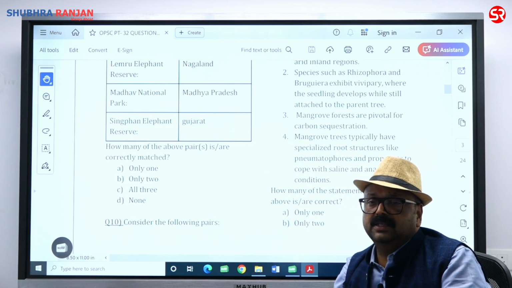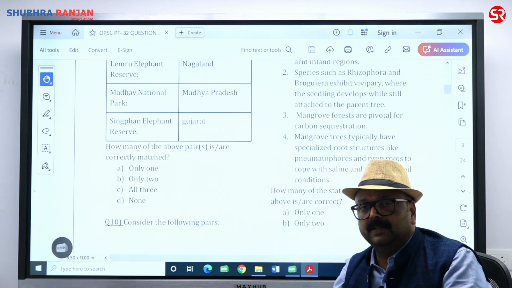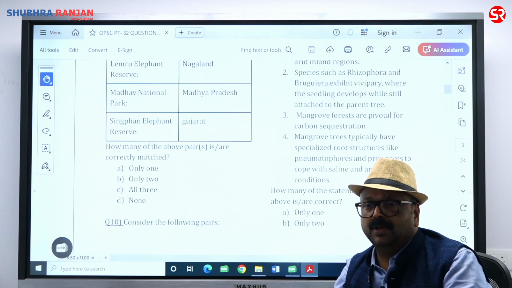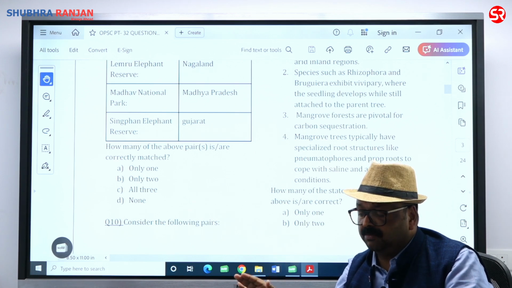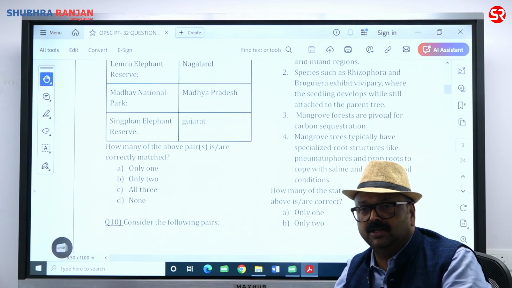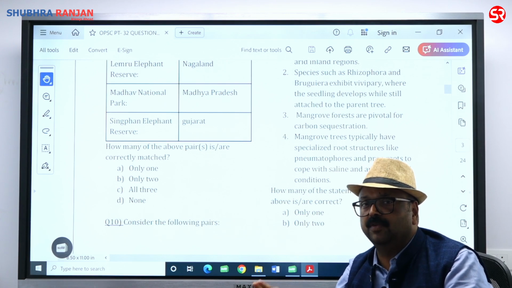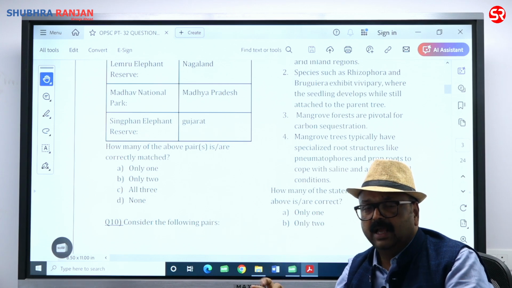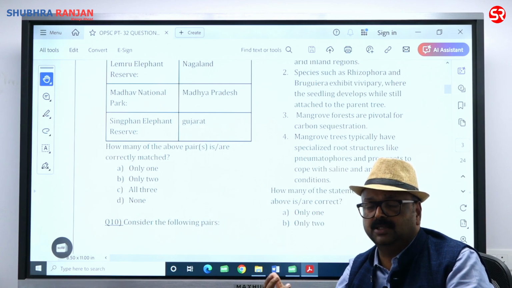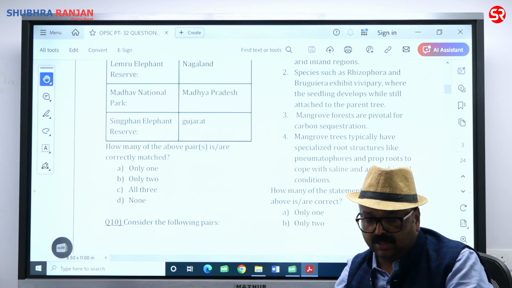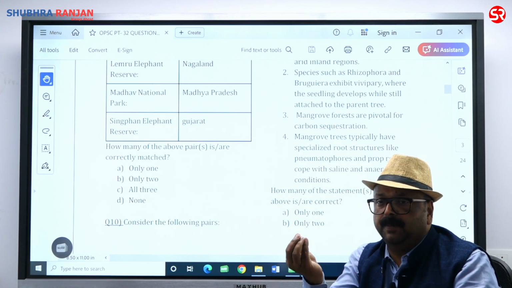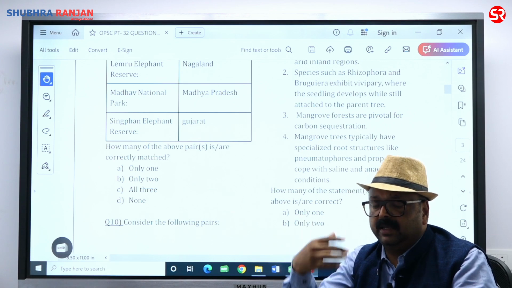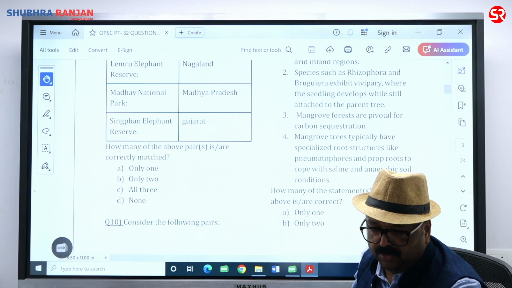Pneumatophores are specialized negatively geotropic root. They basically help in respiration, especially respiration in the root, because there is a waterlogging condition, and due to waterlogging condition, availability of oxygen is going to be jeopardized. In that case, the root is not getting much oxygen, and that's why the pneumatophores are meant for absorbing the oxygen from the atmosphere, because it grows up above the water table and takes the oxygen. So statement 4 is also correct.